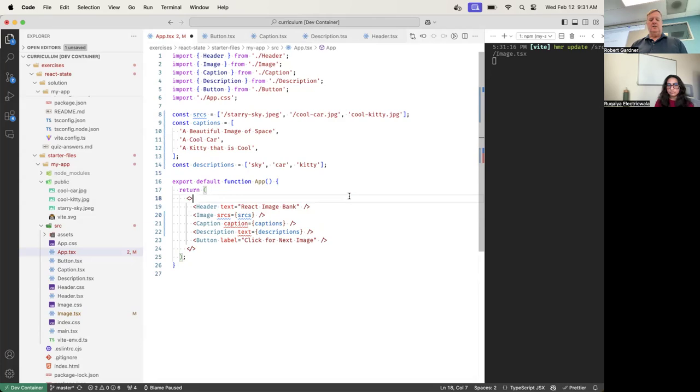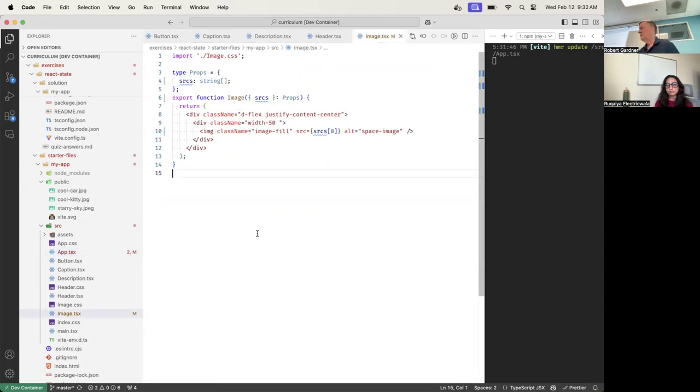The blue underline is because it's not a word that it recognizes. It's just my spell checker. Okay, so line 20, image sources equals sources. That's success. That compiles now. This name here has to match the name that's in the component. And in which place? If you go to image.tsx, do you want to see it? Right here, right here, and right here. It has to be in all.